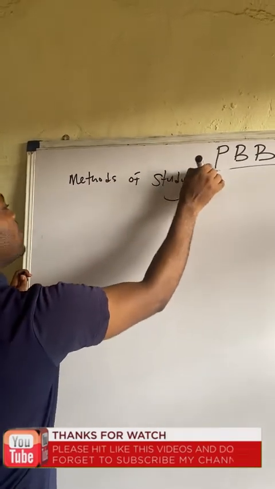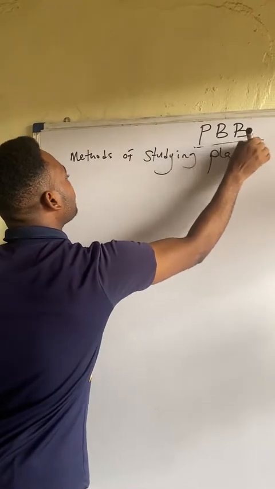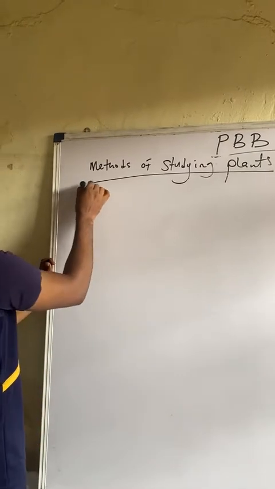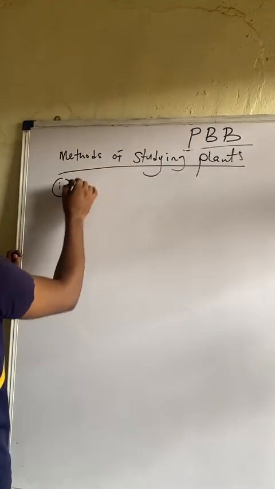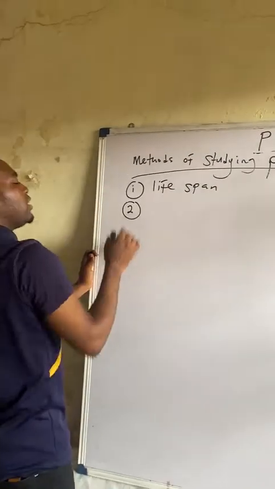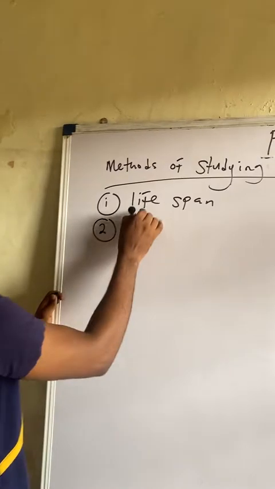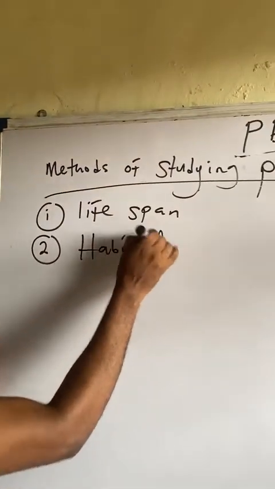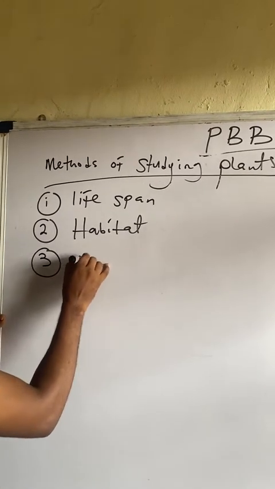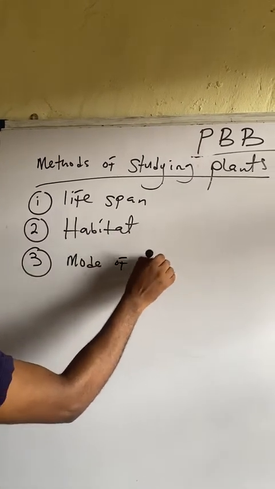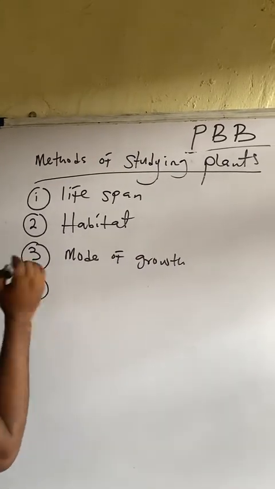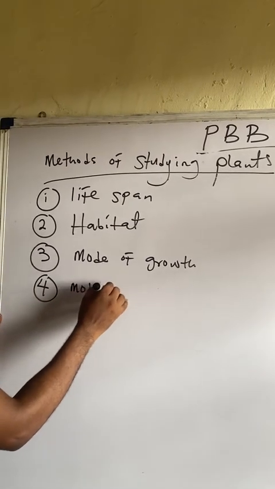So I'm going to start by telling us the various methods of studying plants. Number one method of studying plants, we can study plants based on their lifespan. Number two, we can study plants based on habitat. Number three, we study plants based on their mode of growth. Then number four, we have based on mode of nutrition.